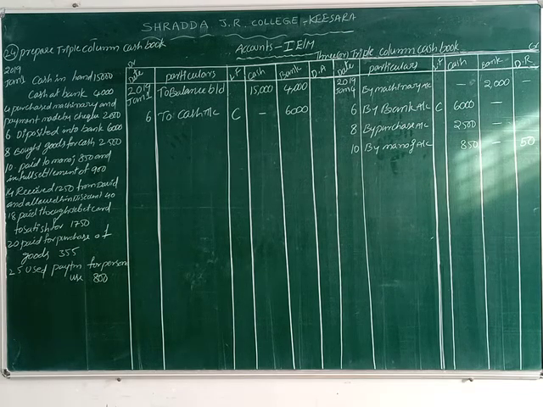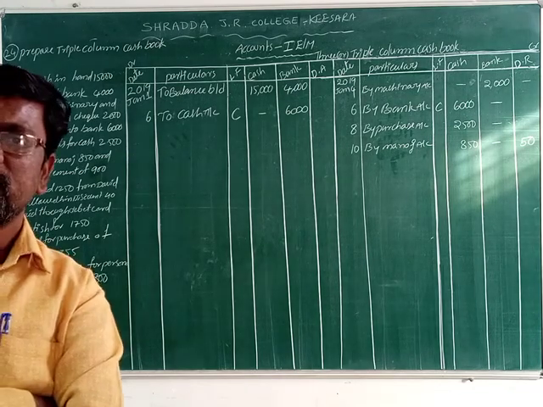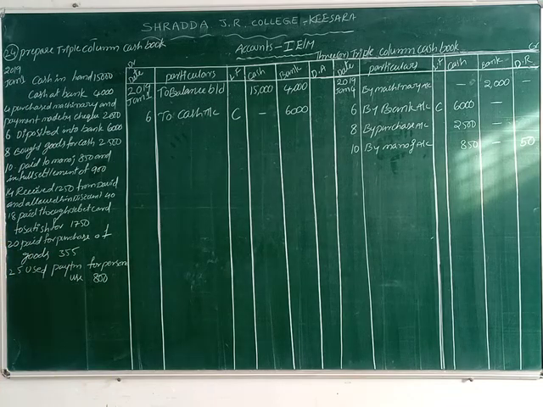Then we record it on the debit side. How do we record it? To David account. Who is the giving person? David is the giving person. That's why we record on the debit side to David account. What are we receiving? Cash we are receiving. That's why we record it in which account? That is the cash account. Here we write that amount.